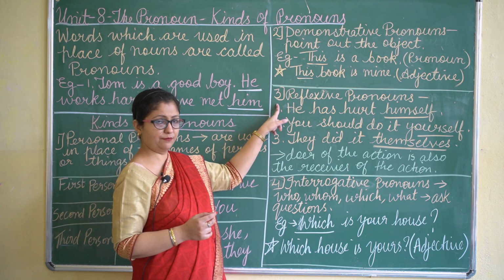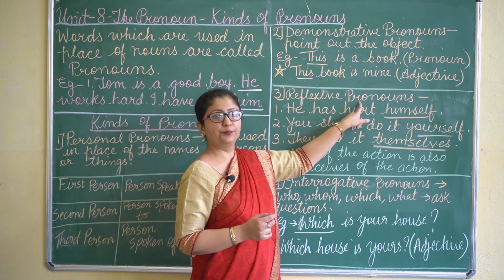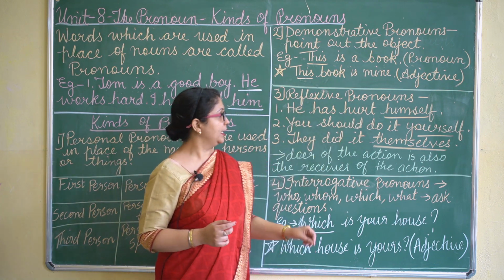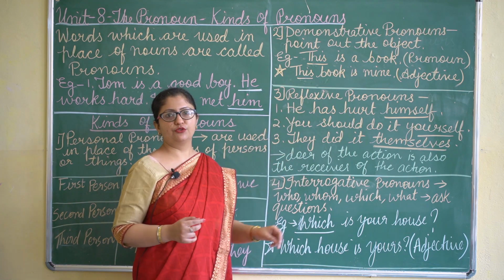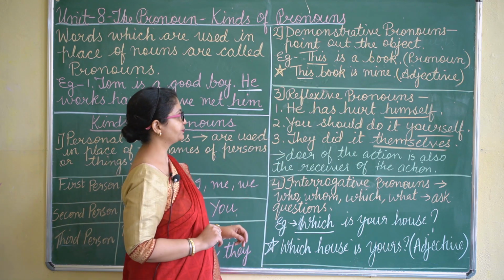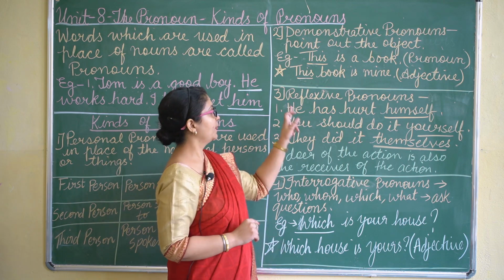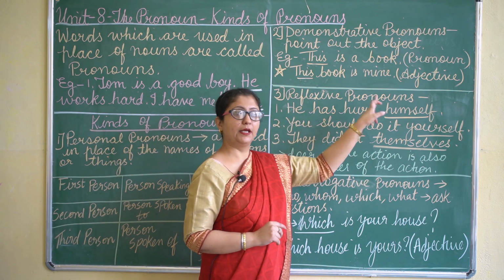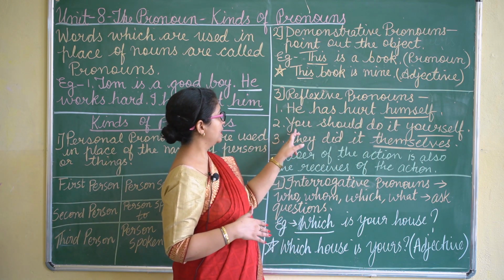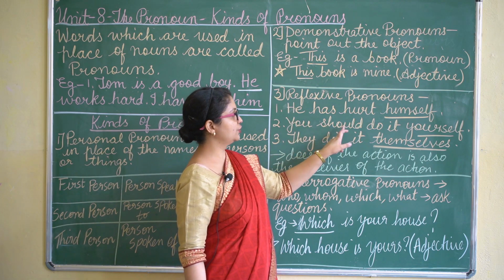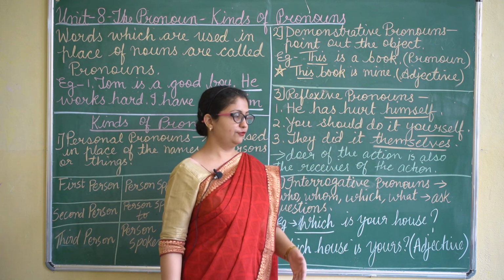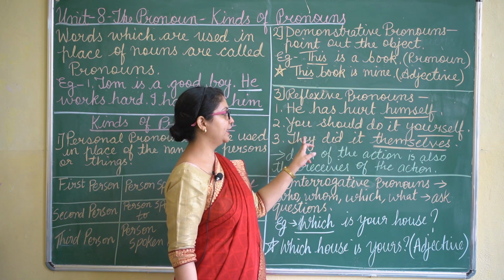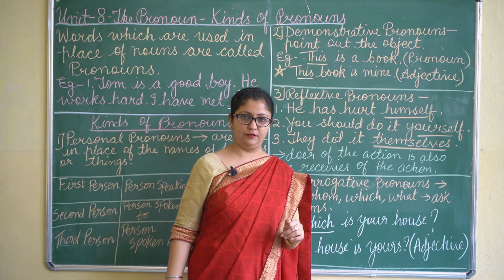Now third we come to reflexive pronouns. For that, first we are going to read a few examples. First is he has hurt himself. Second is you should do it yourself. Third is they did it themselves.